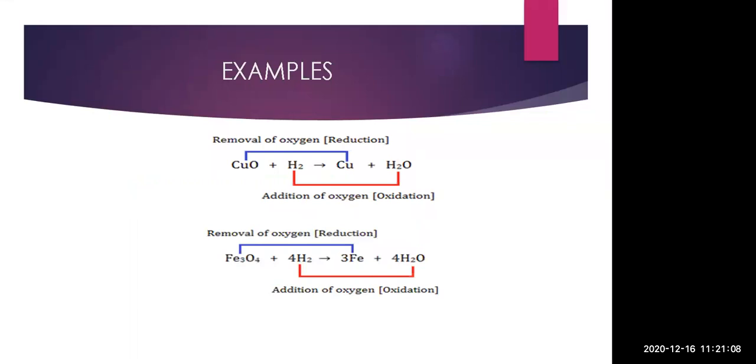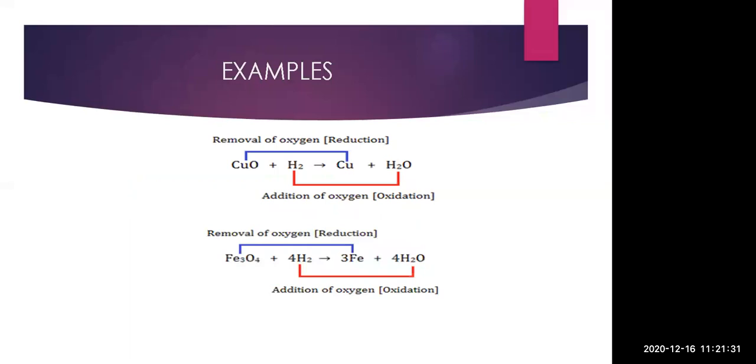Again, you can see removal of oxygen here from CuO, and we are getting the products Cu and H2O. Why H2O? Because H2 is absorbing the oxygen which is released by Cu. So here addition of oxygen and removal of oxygen are taking place. When both things happen in one reaction, it is a redox reaction.